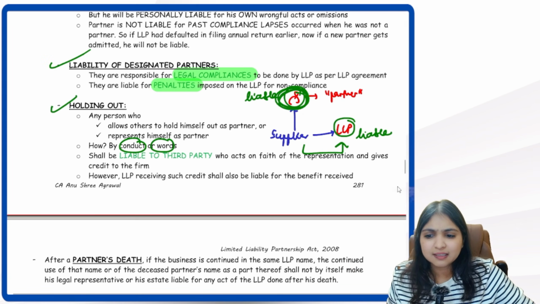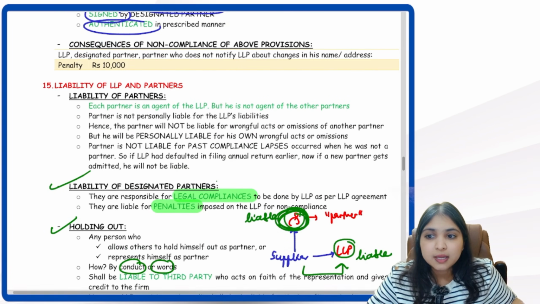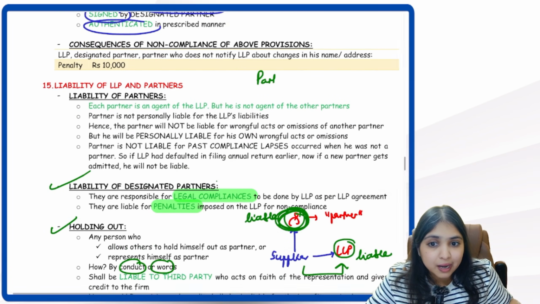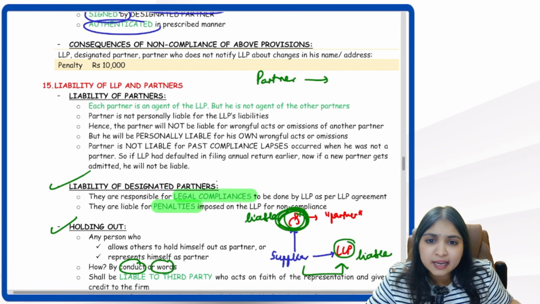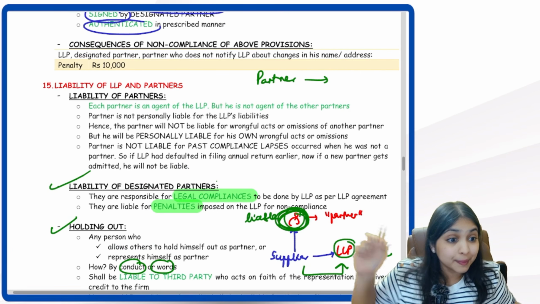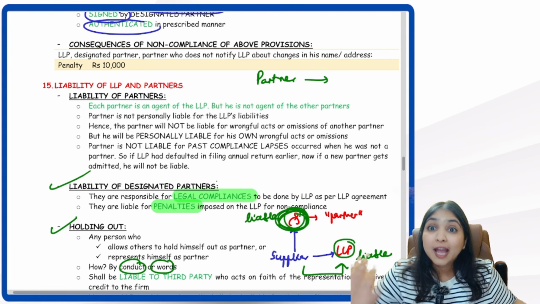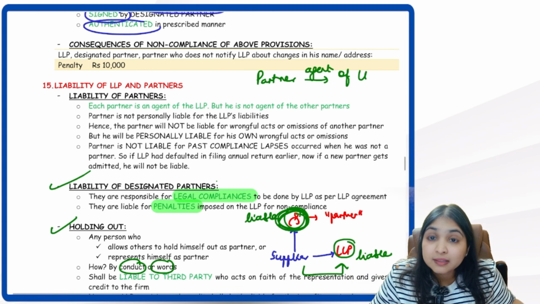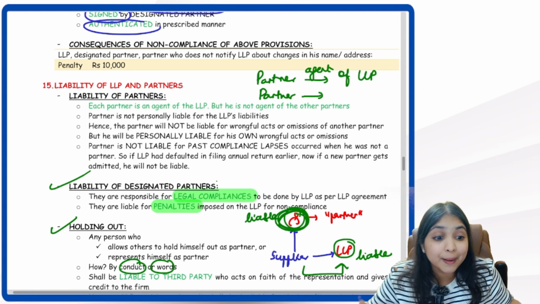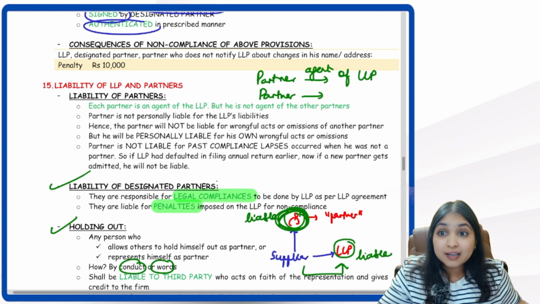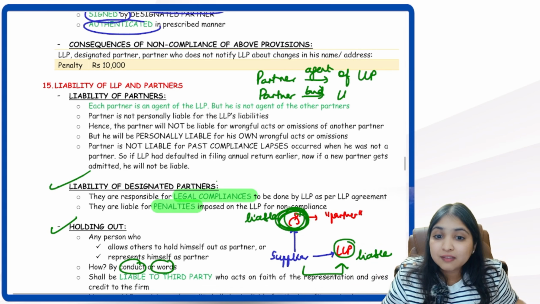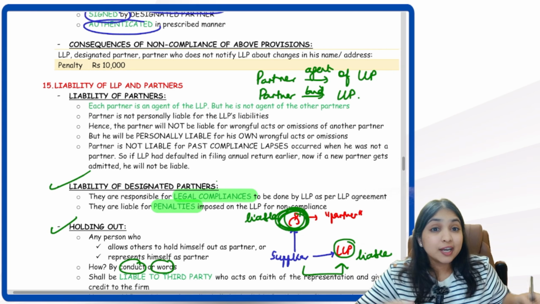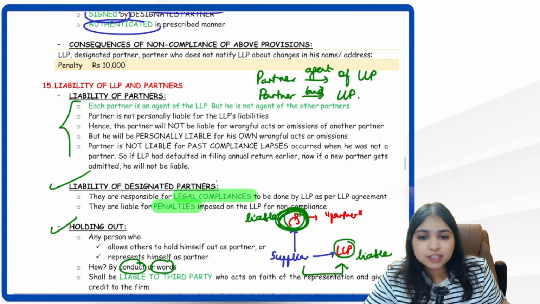Okay. Then listen, the remaining discussion is very, very straightforward. You know very well, is every partner in the LLP an agent of the other partners? No. Remember, in the beginning part of the chapter I told you every partner is an agent of whom? Of the LLP, guys. Then we had learned, if a partner does an act, will he bind other partners? No, we learned a partner will bind whom? The partner will bind the LLP by his acts. So relating to this discussion only, we have these 5 points over here.